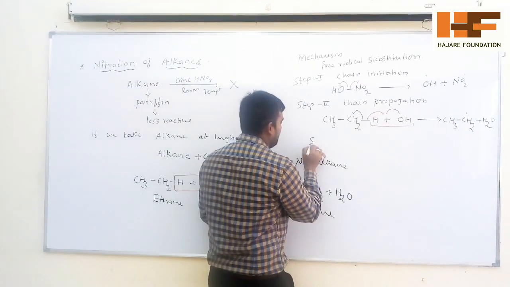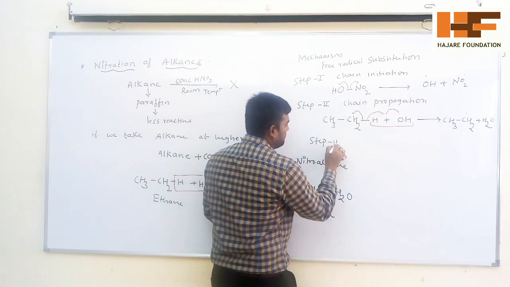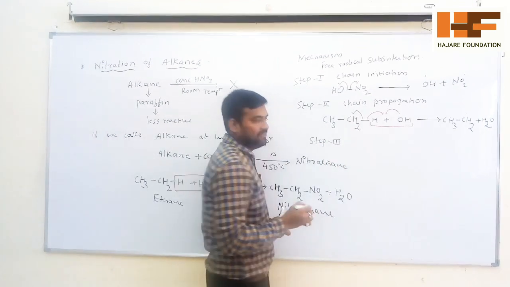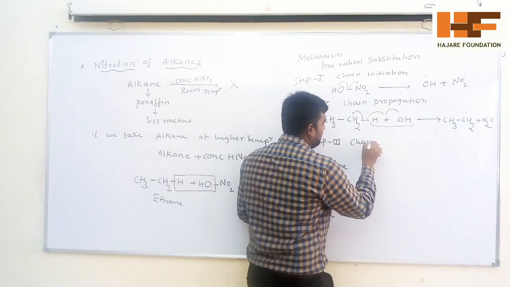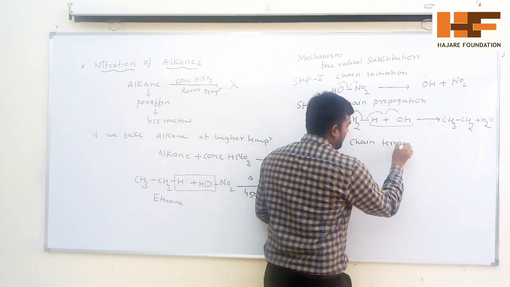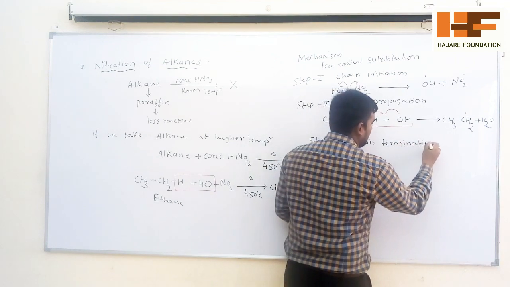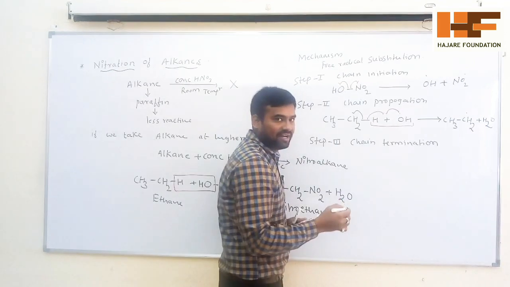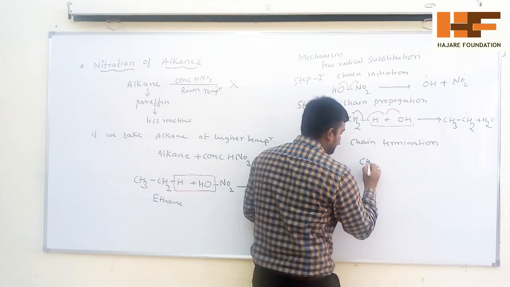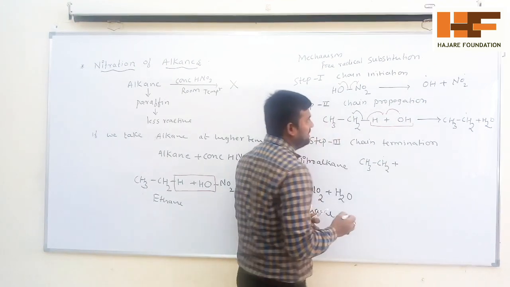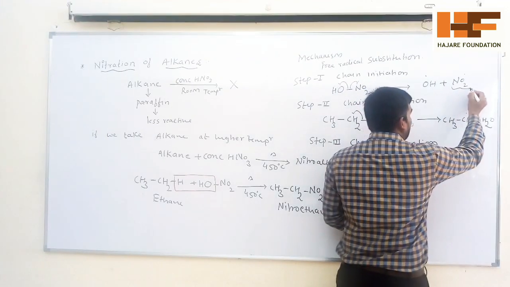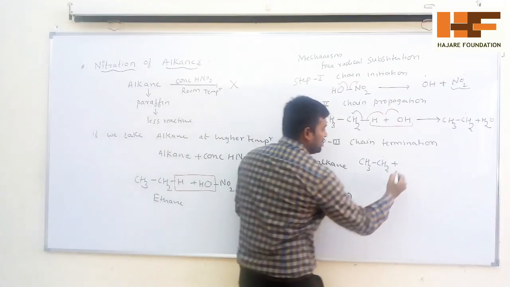In step 3, chain termination, the reaction will be stopped here. I am taking the ethyl free radical CH3CH2 dot, plus one more radical, the NO2 radical, which will attack here.